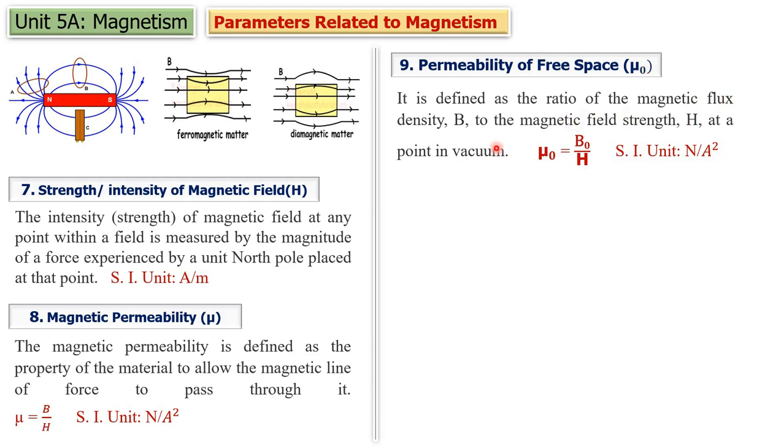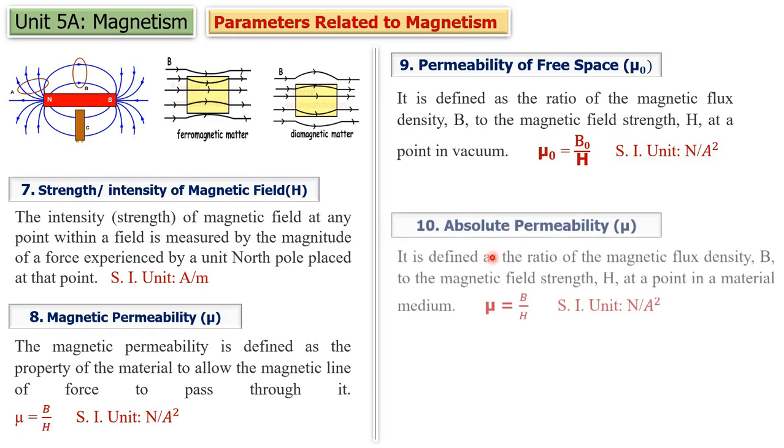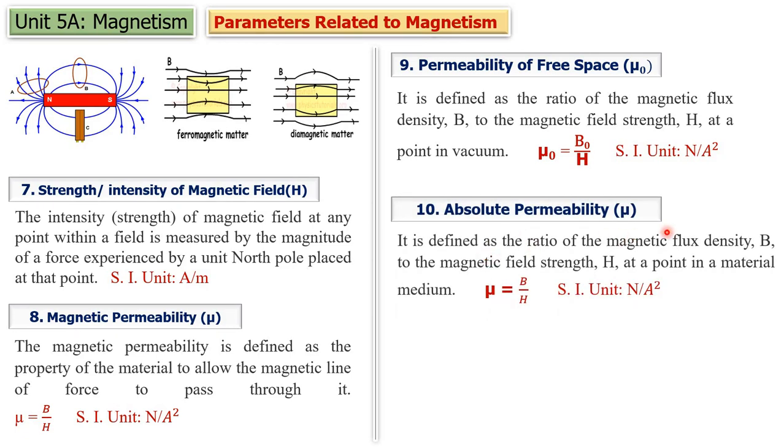So it is the ratio of magnetic flux density to magnetic field strength at a point in vacuum. So mu naught, the permeability of free space, is equal to B naught upon H. Okay, so if we measure permeability in free vacuum, it is called permeability of vacuum or permeability of free space.